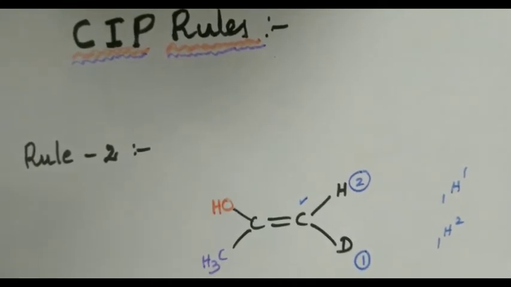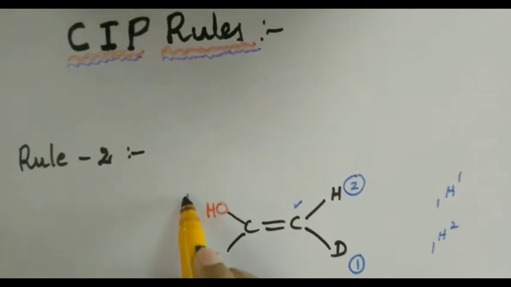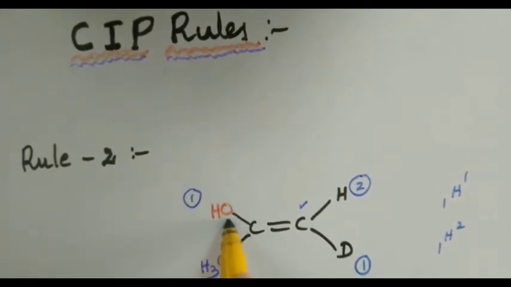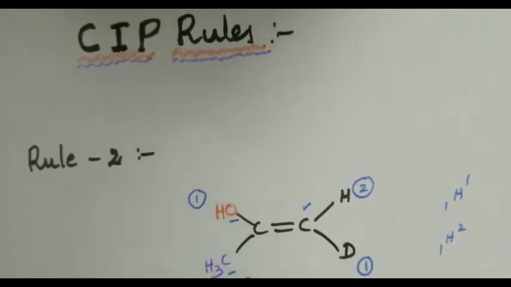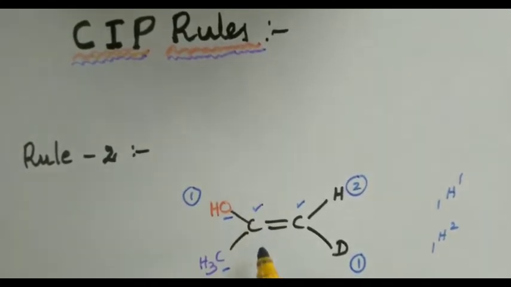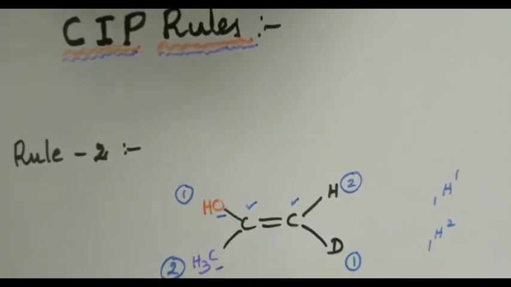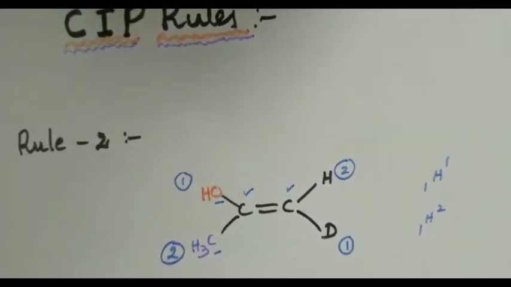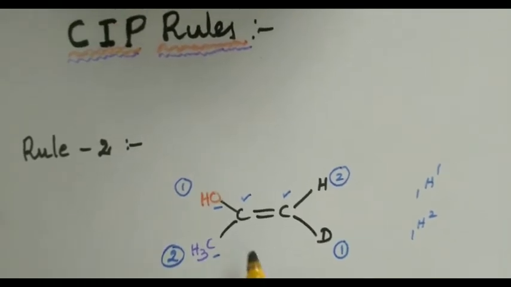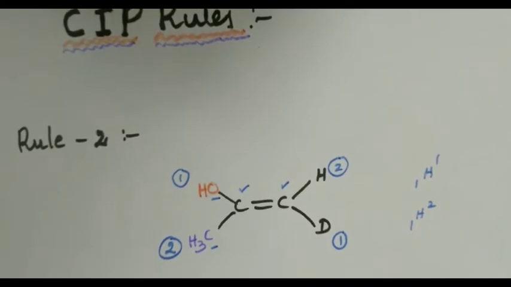Whereas in this particular case, OH should be given top priority because oxygen has a higher atomic number compared to carbon, which is directly attached to the stereocenter, namely the double bonded carbon in this case. Okay, this is how we should give priority numbers using CIP rules for this C double bond C stereocenter, which can show geometrical isomerism.